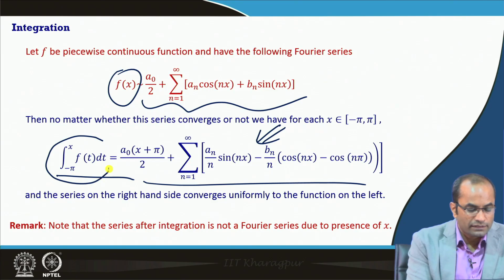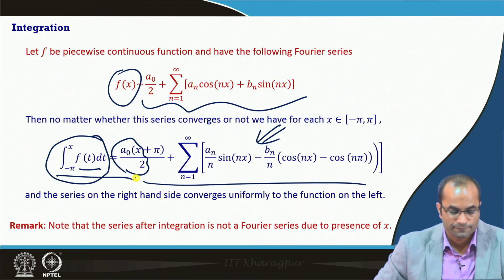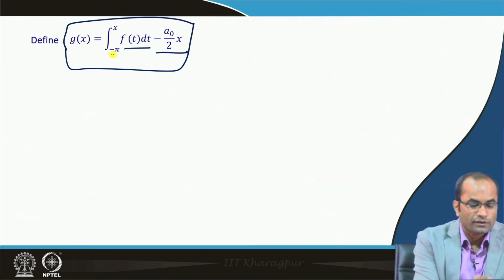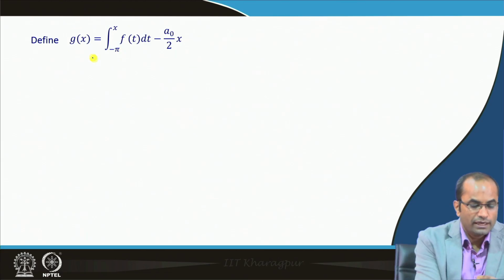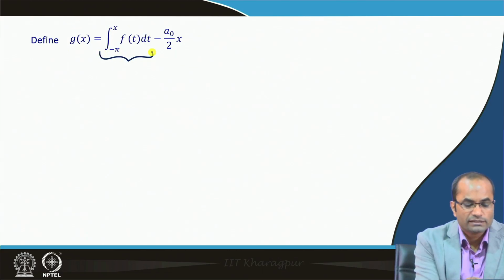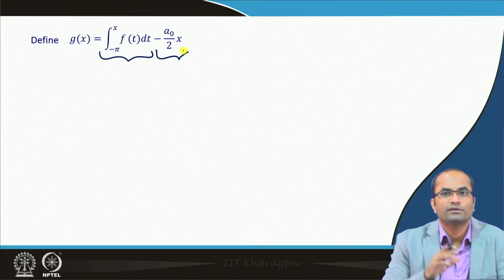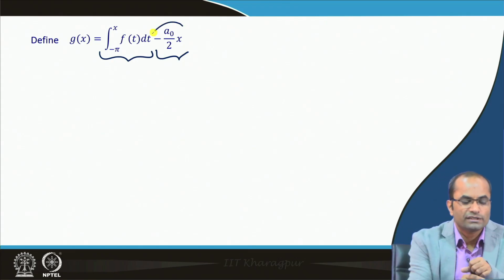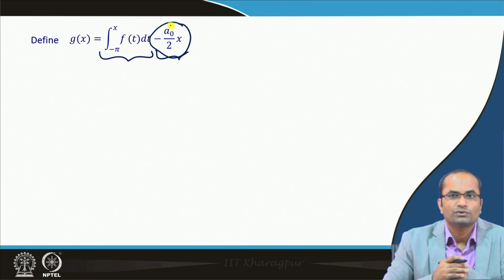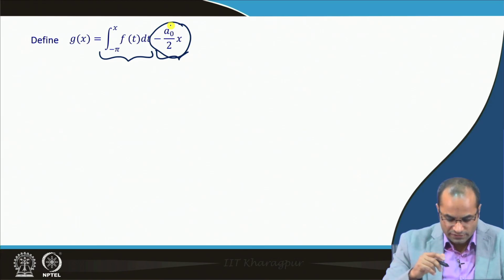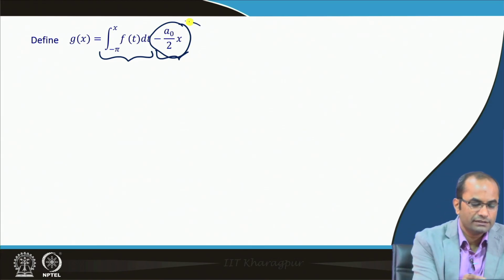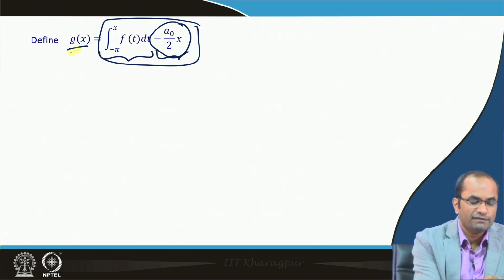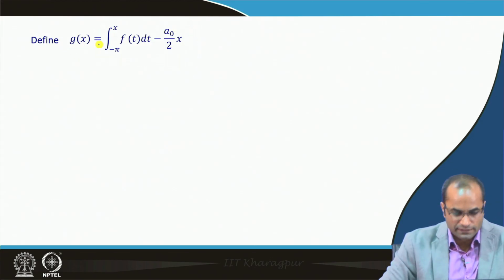This factor a naught x by 2 we have taken to the left hand side, because on the right hand side it was creating trouble in not having a Fourier series itself. So, now we have defined this g x, and now we will be talking about the Fourier series of g x.